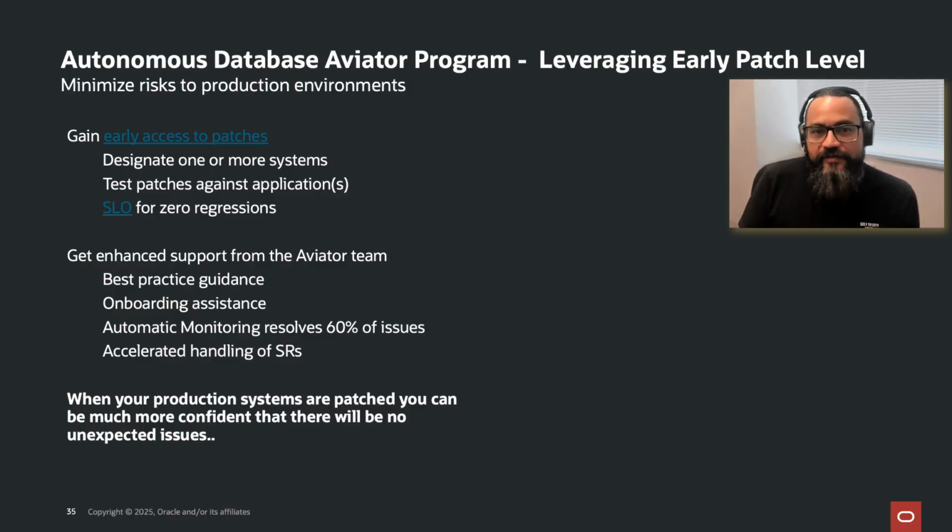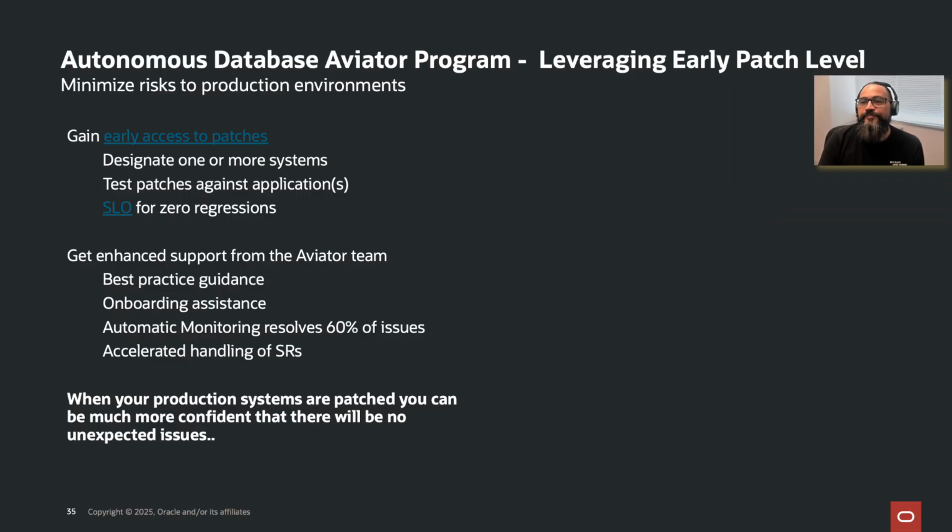And when you are part of this Aviator program, there are a lot of benefits. There are best practices guidelines. We help you with the onboarding. 60% of our issues are reported through this Aviator program, which we are very proud of. And of course, your tickets, Jiras or SRs are accelerated. You don't need to do anything, but we have a mechanism in place that when ops or support gets a ticket associated in the early access database, it's like P0, because the window in which we need to operate is very, very small. So we need to really move fast.